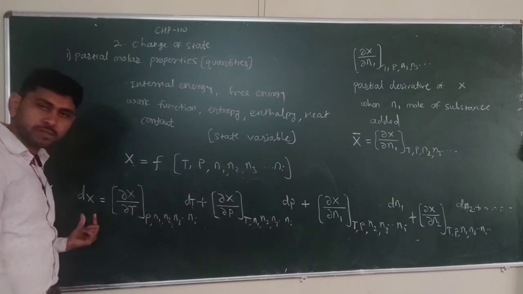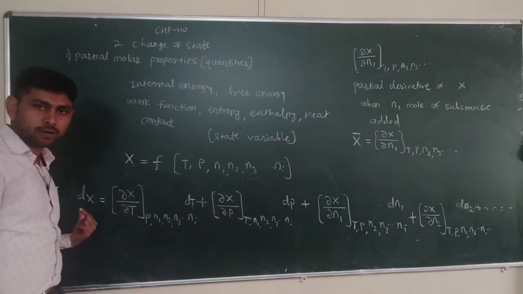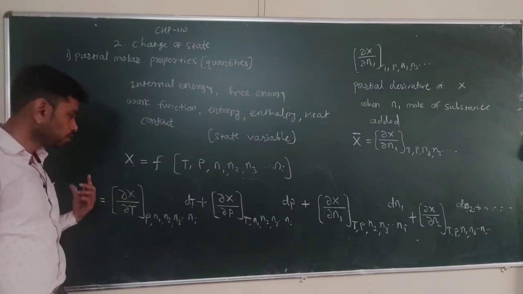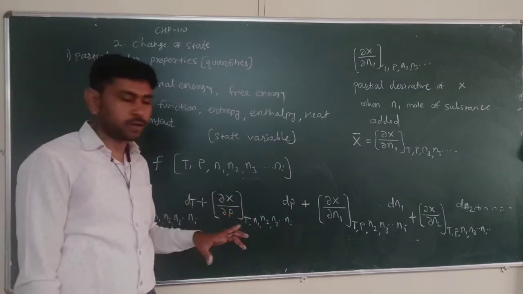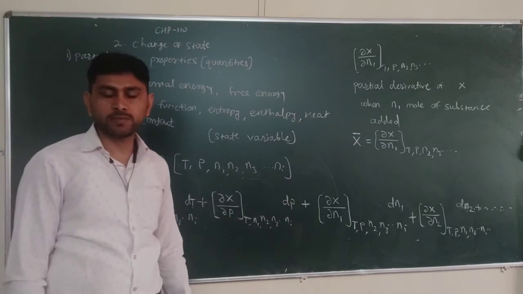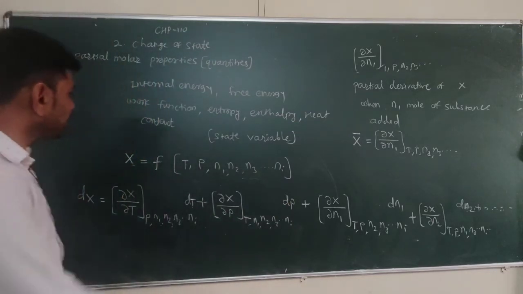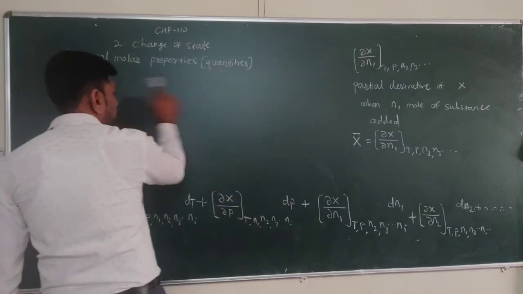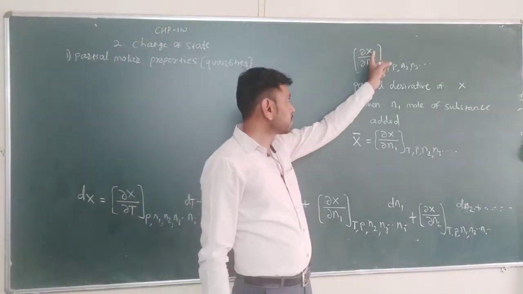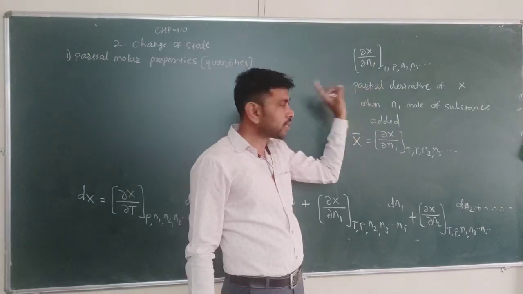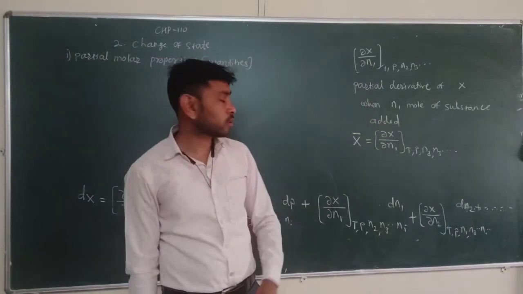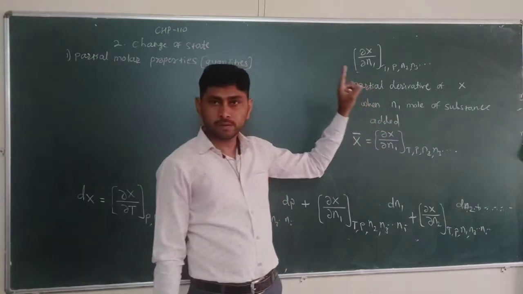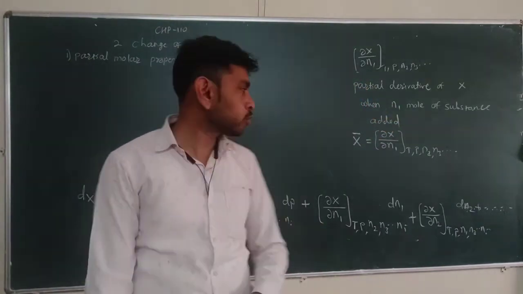The summation of all these partial derivatives gives the total differential, and we can obtain the total amount in this way. So if we modify this equation, the quantity delta X upon delta n1 is called the partial molar quantity when we add the first constituent, n1 moles of substance.